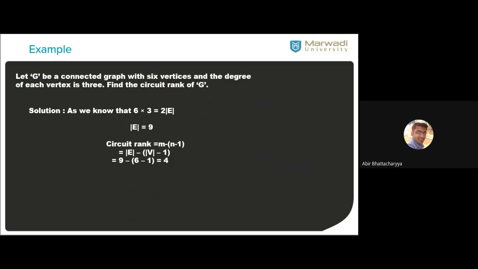Let's go for some questions. This is a question given here. G be a connected graph with 6 vertices and degree of each vertex is 3, then find the circuit rank of G. A solution is given here. Cross check it, it's very easy to understand. And you need to find the circuit rank.